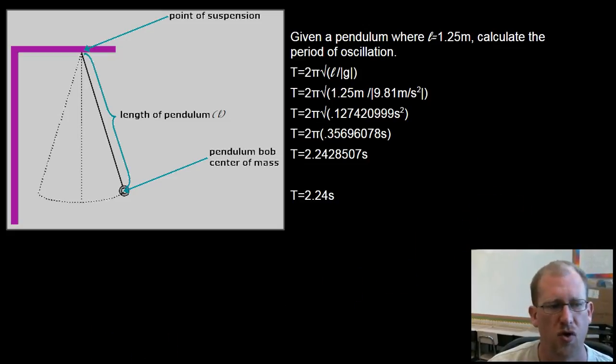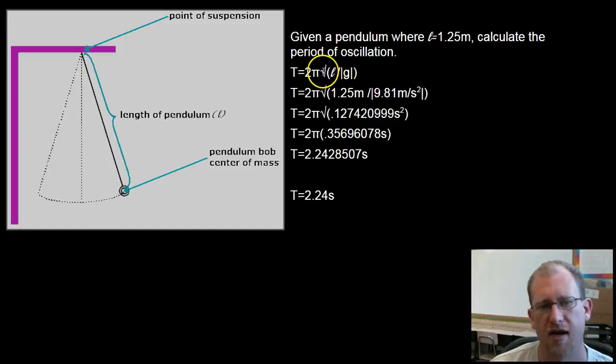Given a pendulum where the distance from the center of mass to the support is 1.25 meters, calculate the period of oscillation. Now we don't care how heavy this is. This could be 1 gram, it could be a car. But if the mass is suspended on an ideal string 1.25 meters from the center of mass, it's going to be exactly the same.